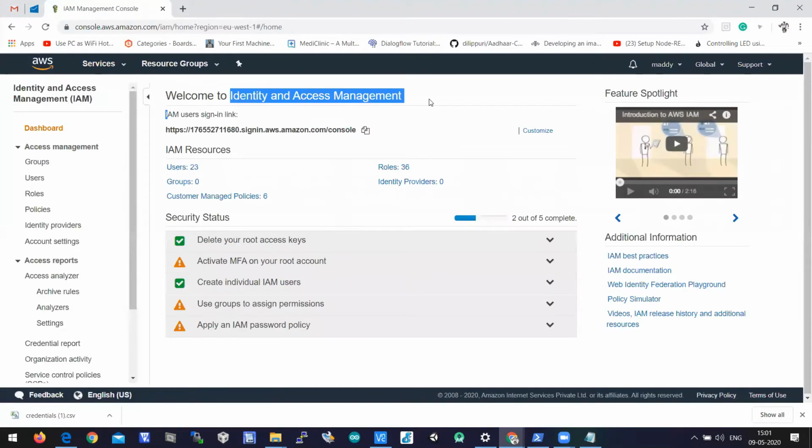This IAM service is used to create users. Users have to be created to give programmatic access, so that for one particular service allocated to the user, they will be accessing the service through programmatic access, using a secret access key and access key. All these credentials have been downloaded here.